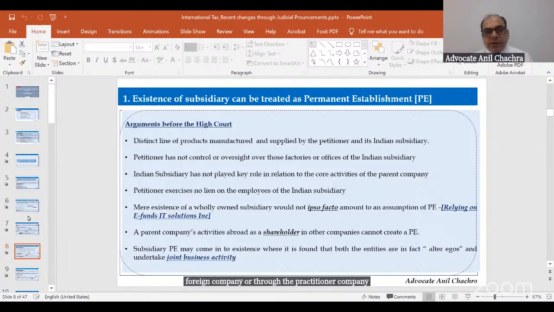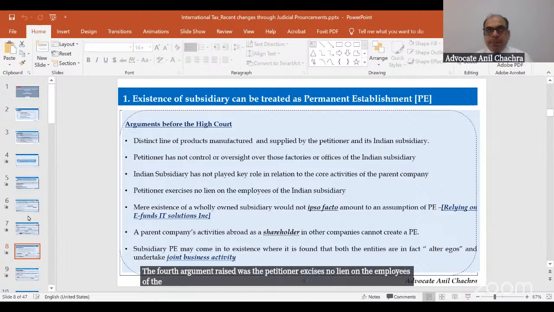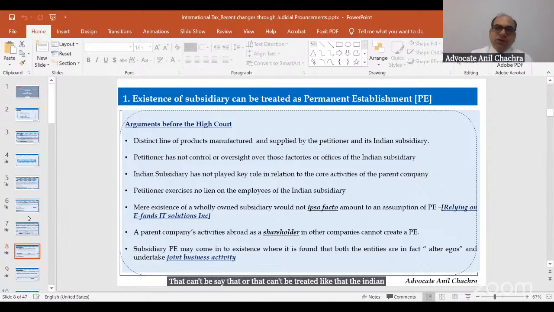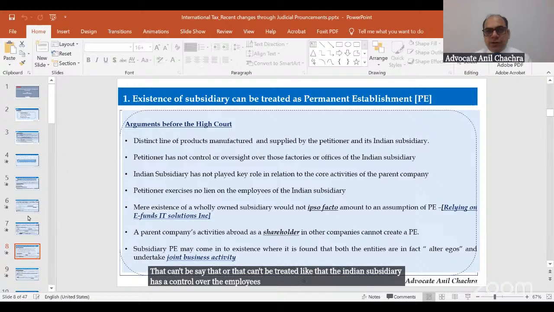The fourth argument raised was that the petitioner exercises no lien on the employees of the Indian subsidiary. If some employees are visiting the Indian subsidiary just for quality control or for some shareholding activities, that can't be treated as the Indian subsidiary having control over the employees of the foreign company.